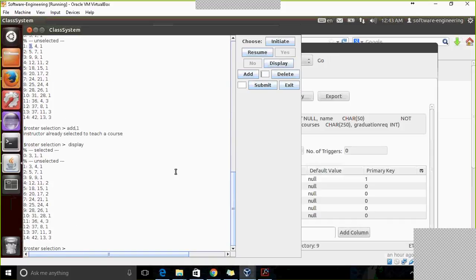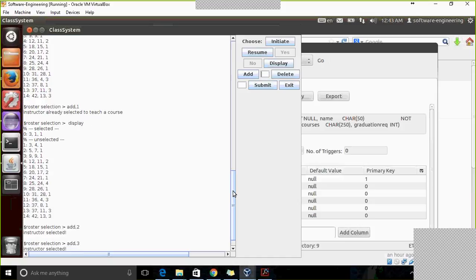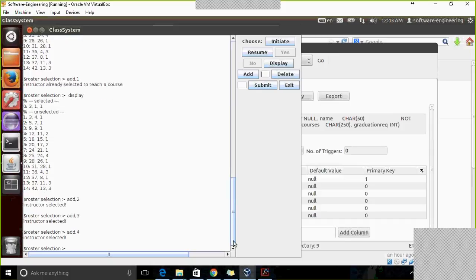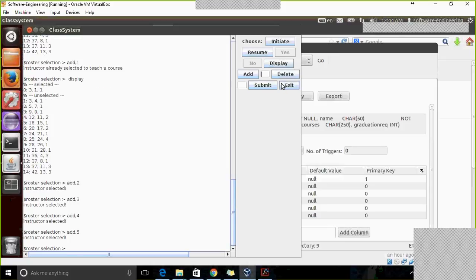We also have another restriction: we cannot hire more than 5 instructors. So let's go ahead and add 5 instructors and see how the system handles that.